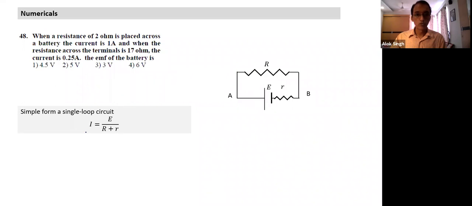When a resistance of 2 ohm is placed across a battery, the current is 1 ampere. Just read the question, think for a minute how you're going to solve it, what is given, and can you visualize what kind of circuit is given. Clearly there are two circuits: one circuit when one R is there, and another circuit with another R.